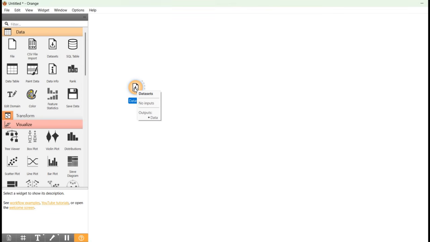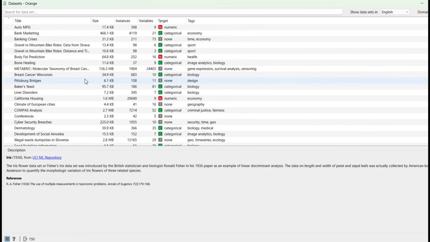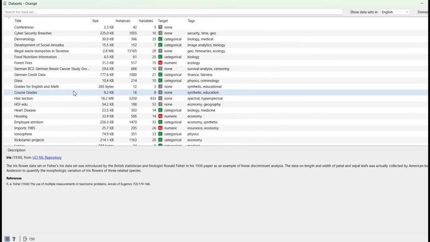and just double click on this datasets widget. You can find so many types of data sets. Now choose one data set for the rest of the process.